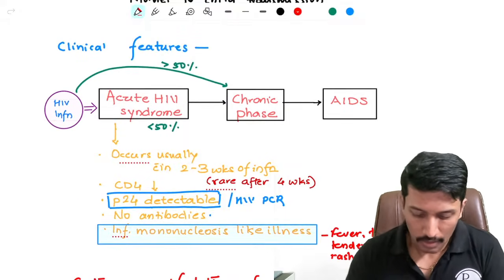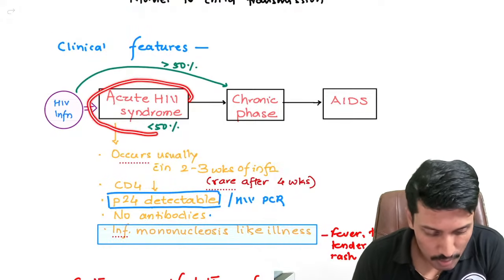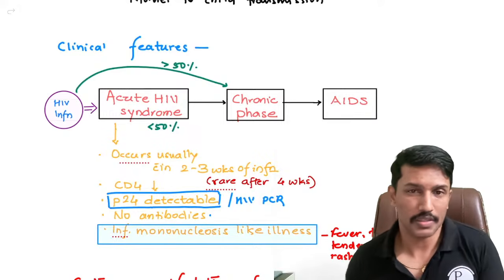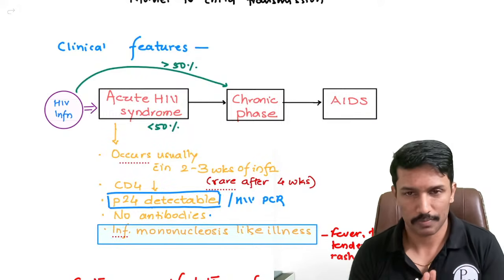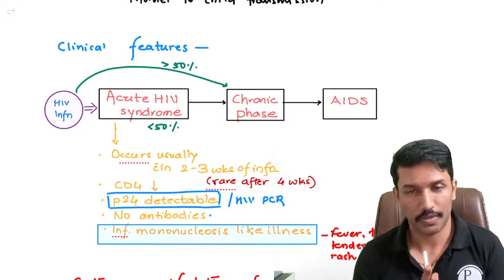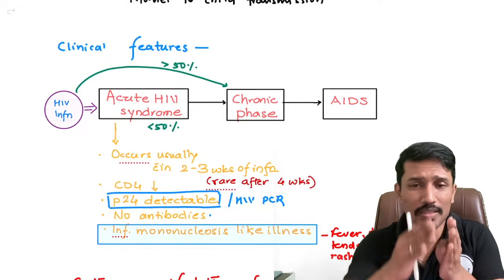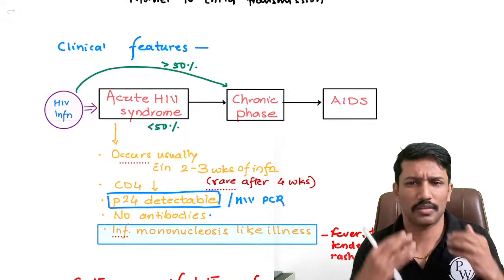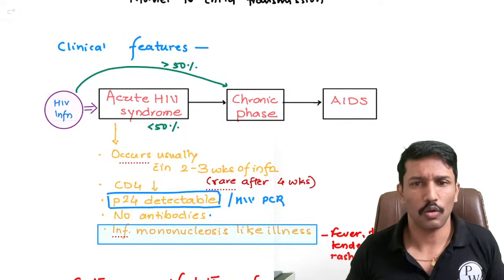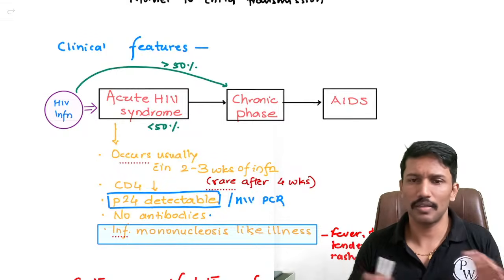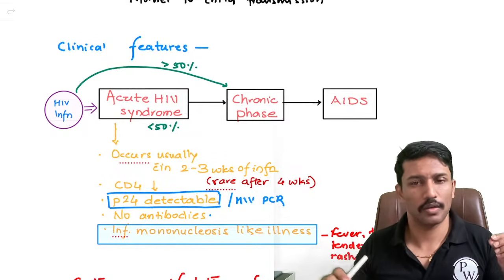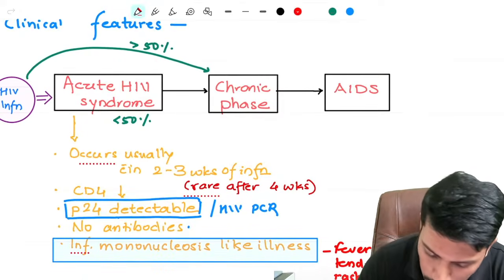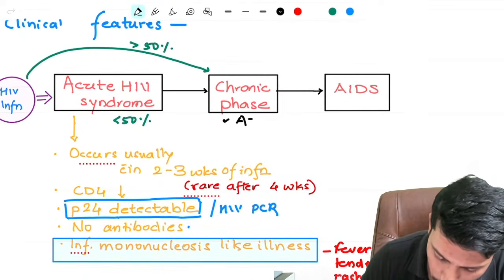Now, regardless of whether they experienced an acute HIV syndrome or not, eventually all patients who got infected with HIV will enter a chronic phase. Now, what happens in this chronic phase? In the acute HIV syndrome, you had all this fever, lymphadenopathy and so on, it all settles. After that, it's a phase of quiet, meaning no other major symptoms are there. During this period, the majority of the patients are generally asymptomatic.